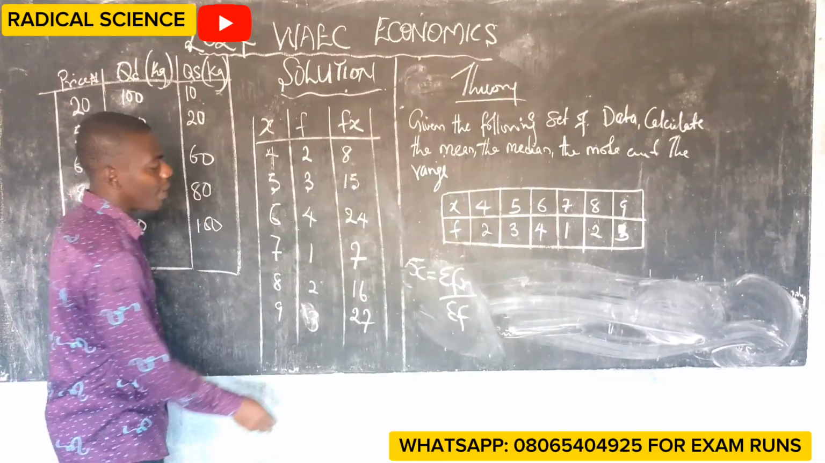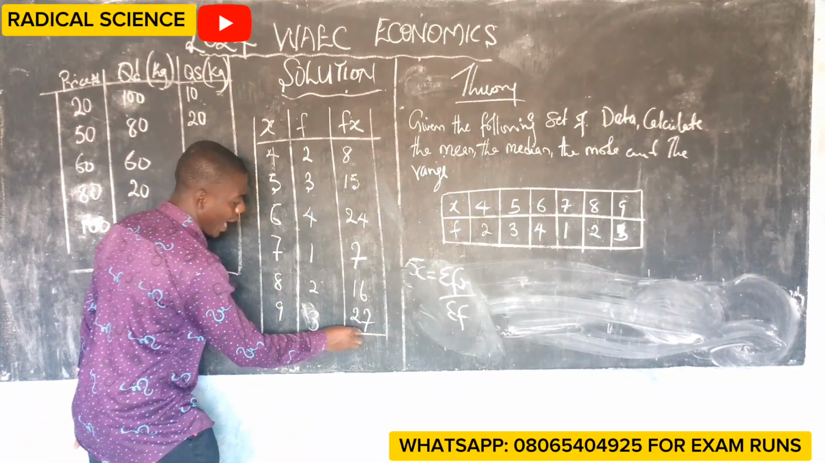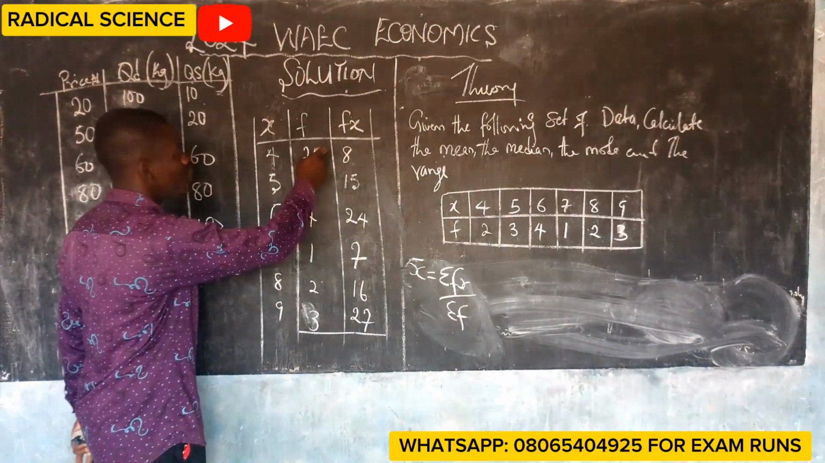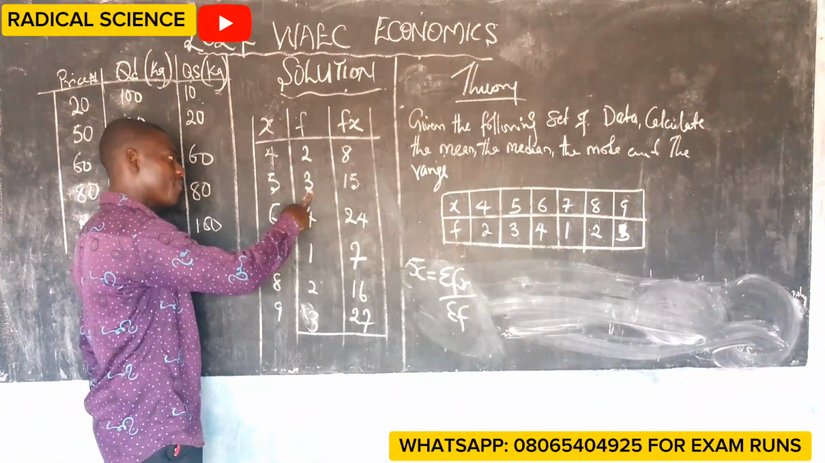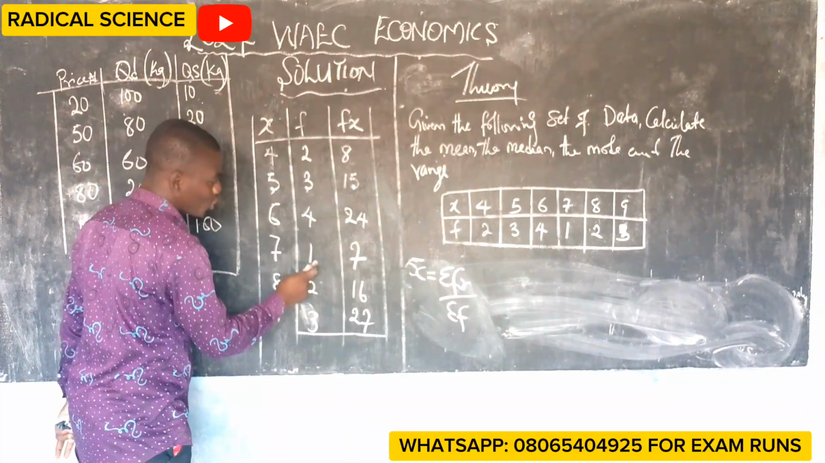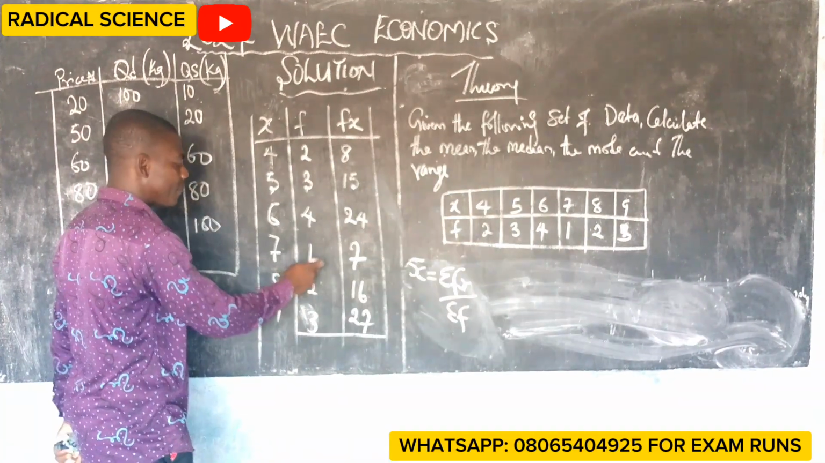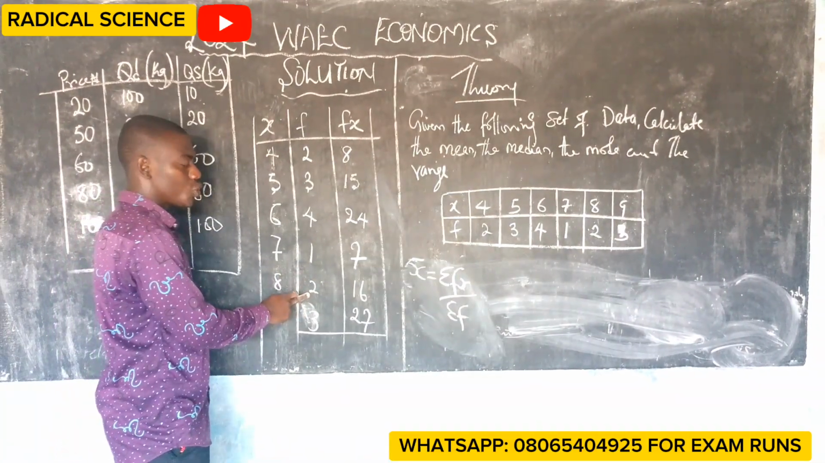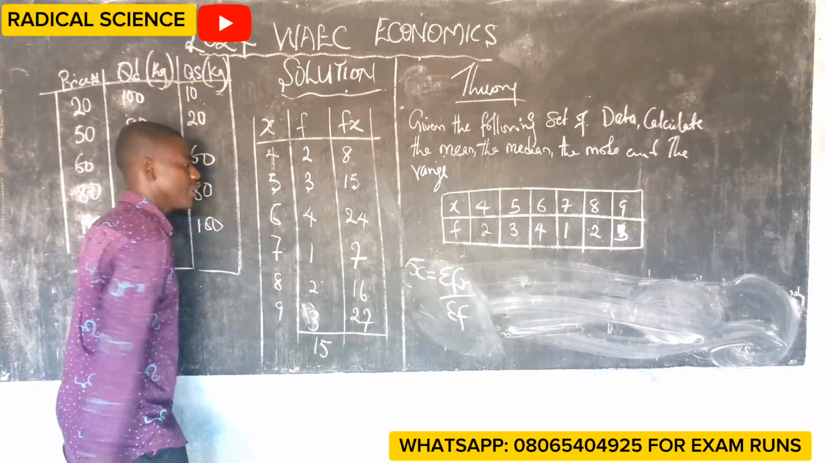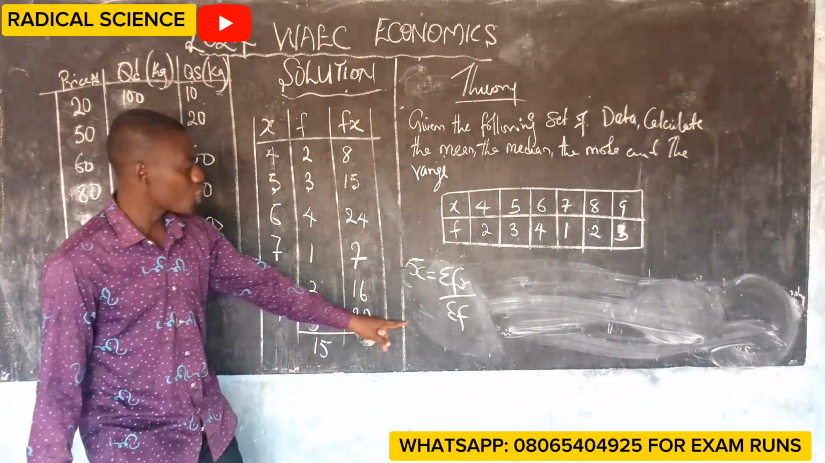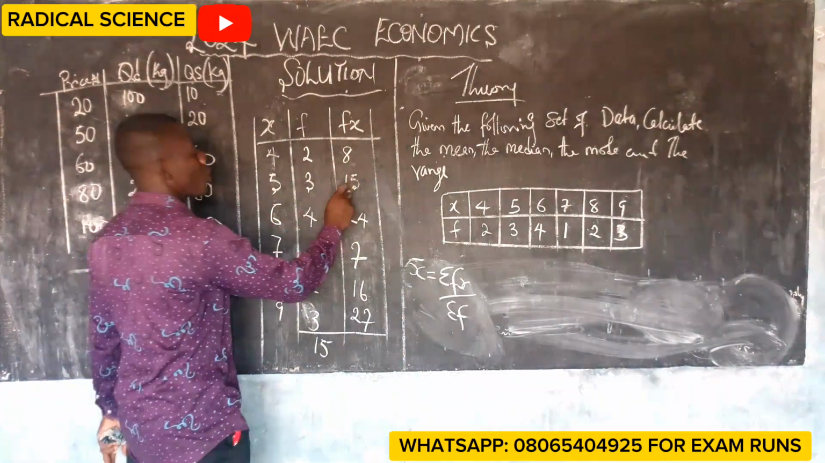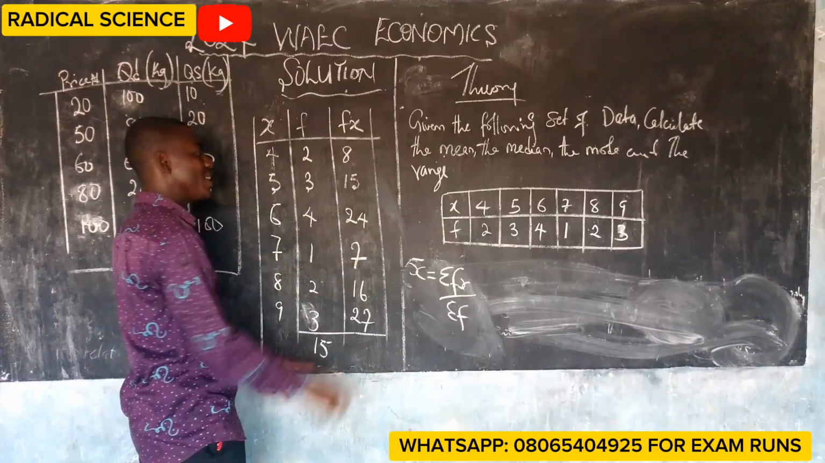Now, for me to find my mean, I'm going to add all this. If you add, let's start by adding 2 plus 3 is 5, plus 4 is 9, plus 1 is 10, plus 2 is 12, and plus 3 is 15. This is the summation of the frequency. And I will have 8 plus 15 is 23.